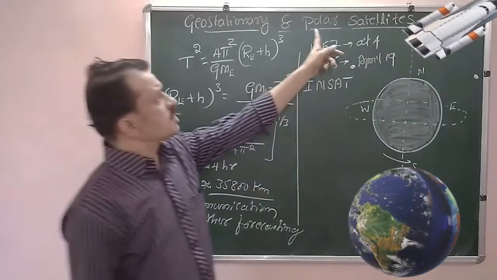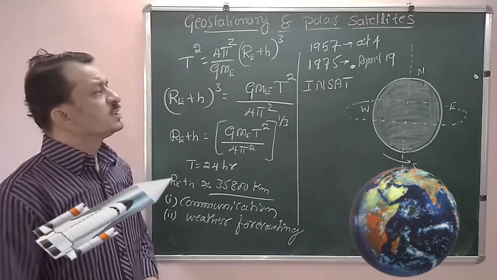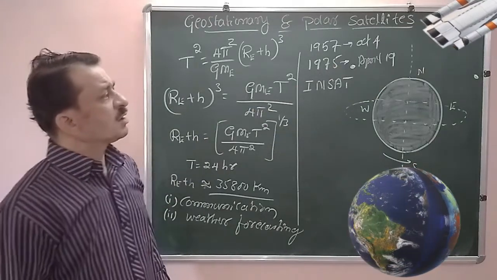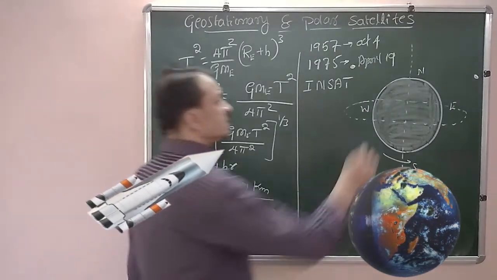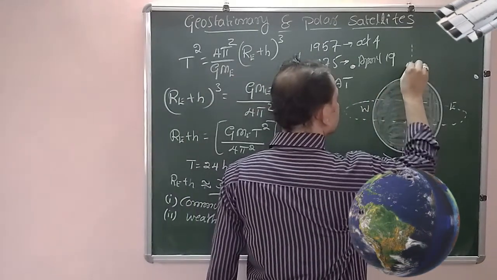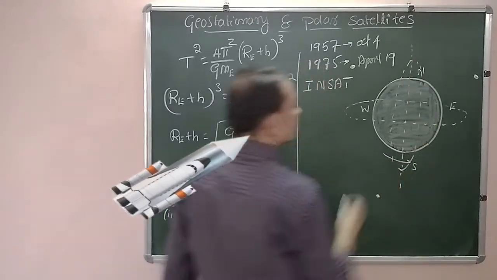There are some more types of satellites. They are called polar satellites. Now these satellites are revolving in the polar region. This is the polar orbit. Look at the diagram.